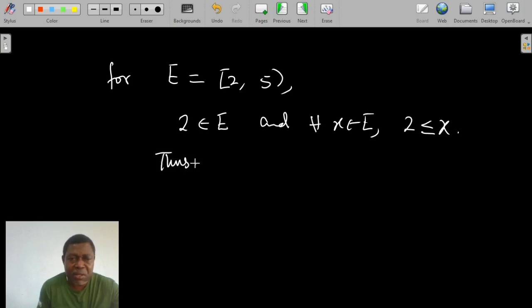Thus, 2 is equal to the minimum of the set E.